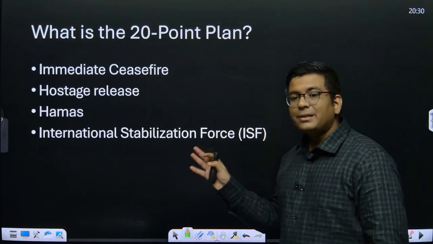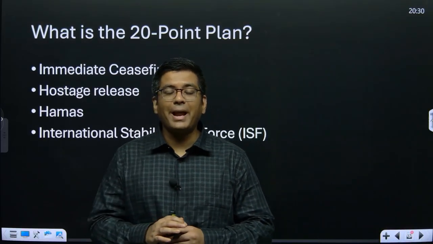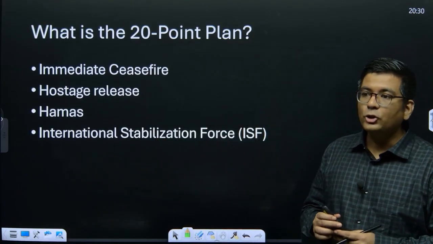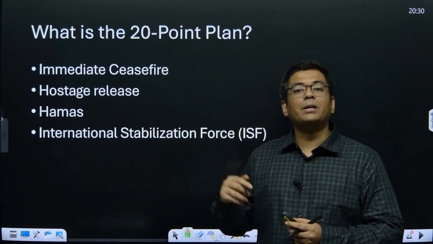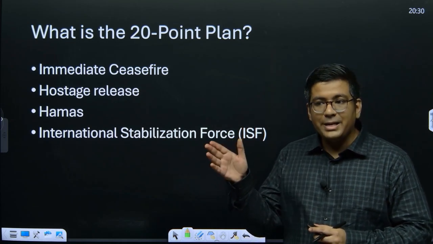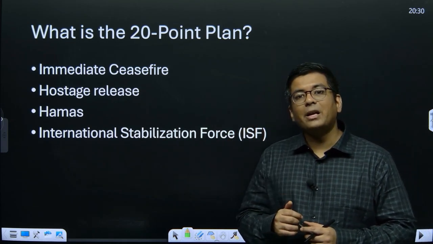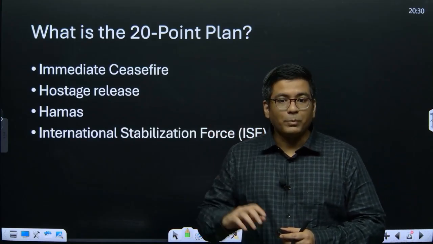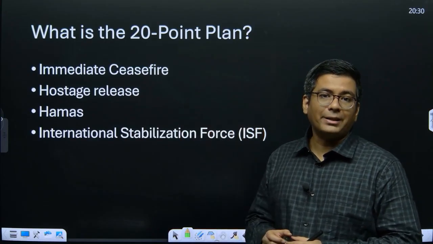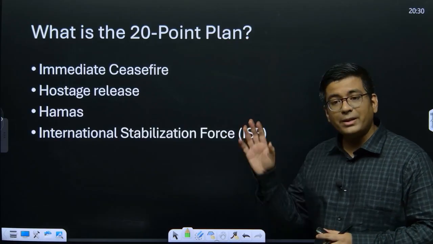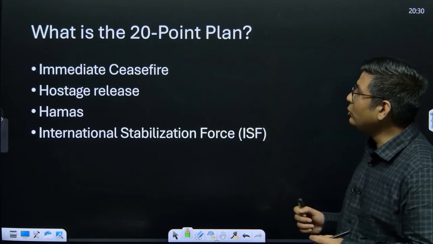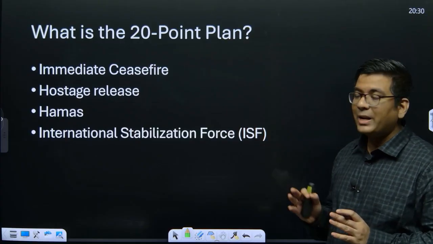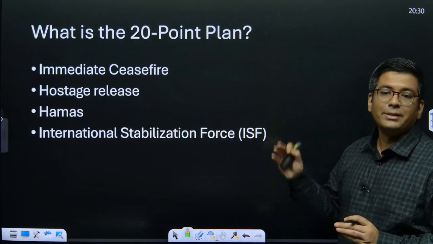Now, let us discuss what exactly is the 20-point plan with respect to this particular region given by Donald Trump. Donald Trump had already given one particular plan in 2020, where he extended full support and recognition of Jerusalem to become a territory of Israel. But this particular plan, which was given on 29th September 2025, is greatly modified. This plan has one very, very important aspect, that it wants Hamas to accept it.